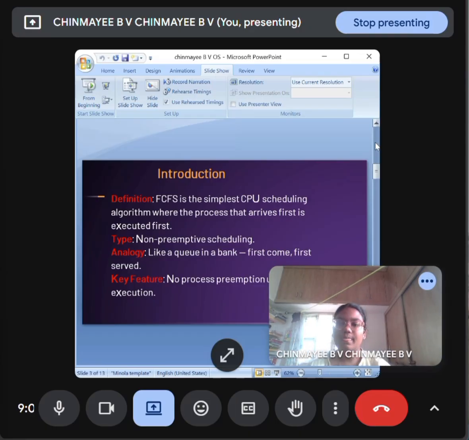And the key feature of FCFS is no process preemption until it completes its execution. Means now P2, process 2, will come, but it will not be permitted until P1 completes its execution. It will not allow any other process to come in while one process is executing.